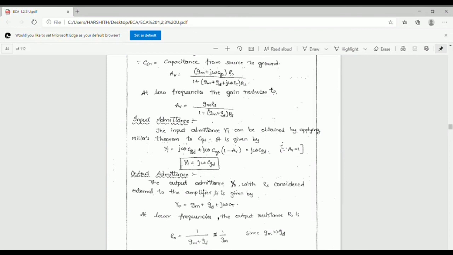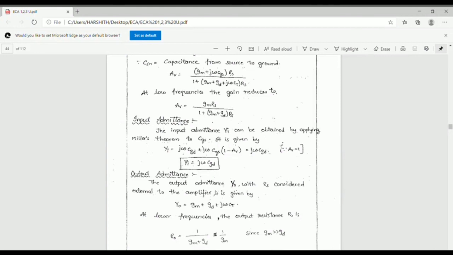We can practice: draw the high frequency model of the transistor and derive the relationship between the high frequency and low frequency parameters. Another question is, draw the equivalent diagram of the single stage CE amplifier at high frequencies and derive the expression for gain under short circuit load conditions.